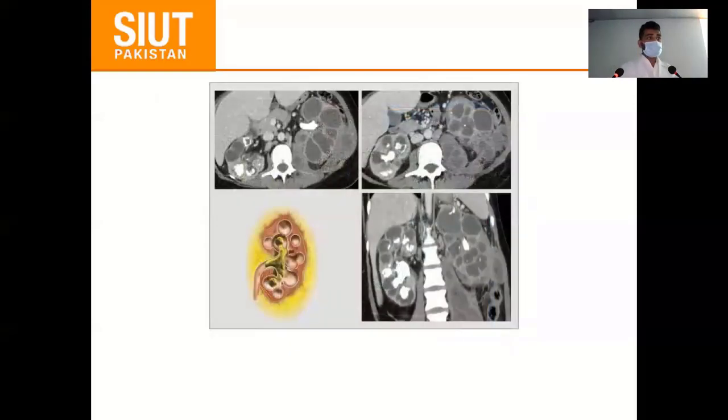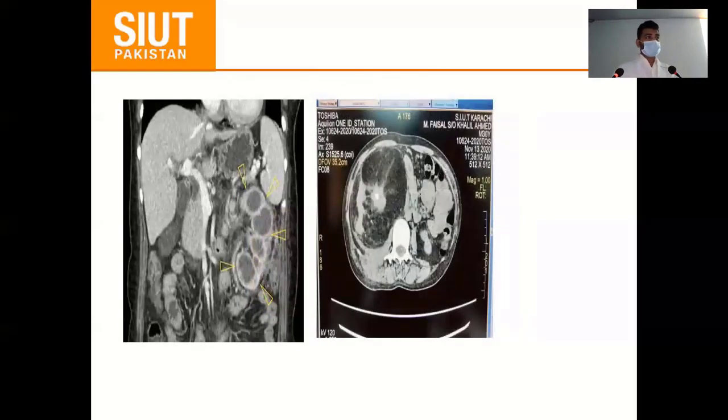Arslan, sorry, one minute sir, sorry. You mentioned the bear paw sign, the radiological one. Are there other signs in infections? Any radiological sign, as far as I know, the bear's paw. Anybody else? Is there any radiological sign to diagnose renal infections?